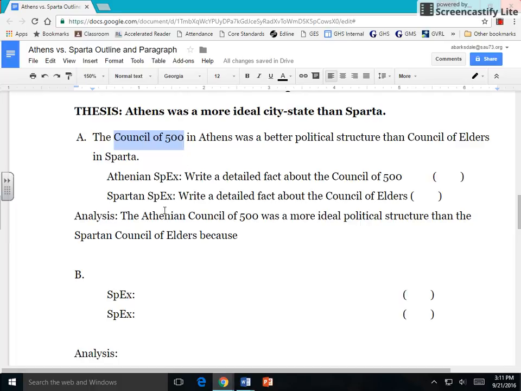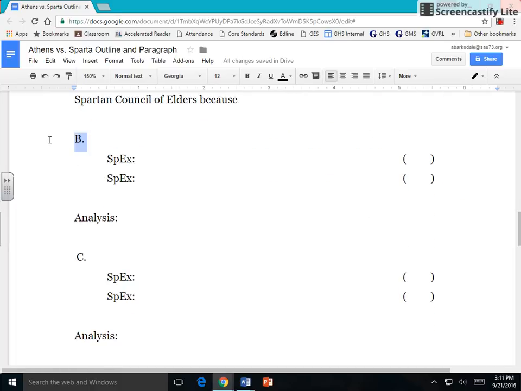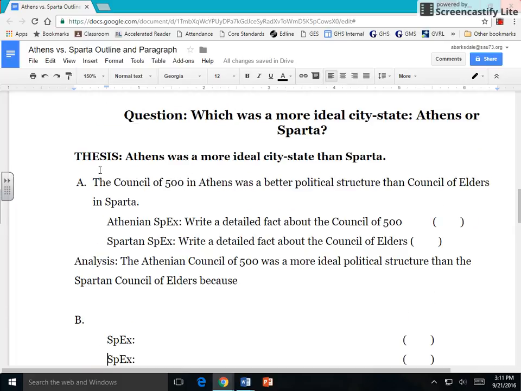From there, you will go on to do your social. Women's rights in Sparta were much better than women's rights in Athens, or the Athenian social class structure was better than the Spartan social class structure. And then I would define the social class structure as my Athens specs and then my Sparta specs. Okay. So make sure this is going to add a little twist to what we've been doing in class. You're doing two specs because you're doing a comparative writing piece. And when you do your analysis statement, you need to make sure you create a sentence that compares the two sides. So I'll say it again.